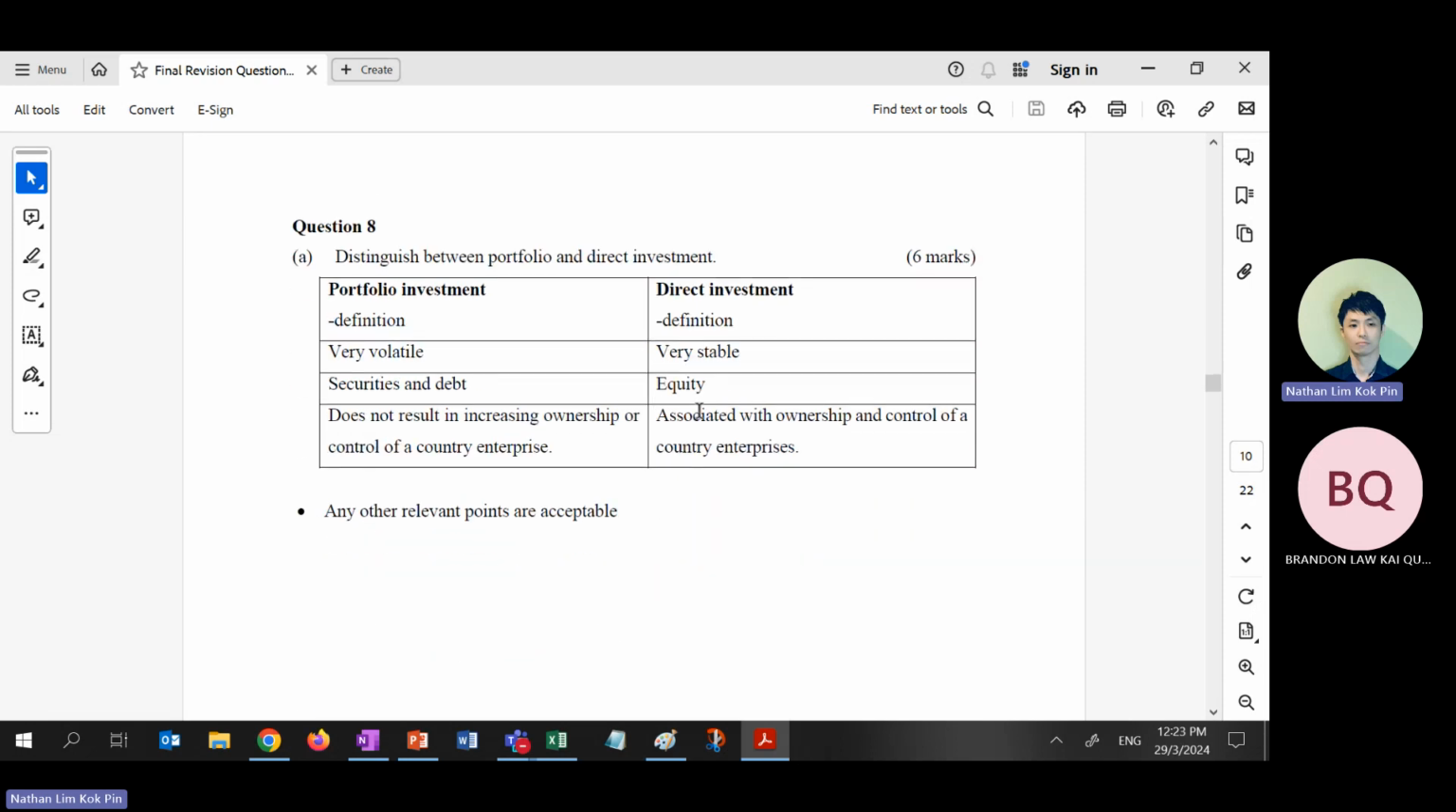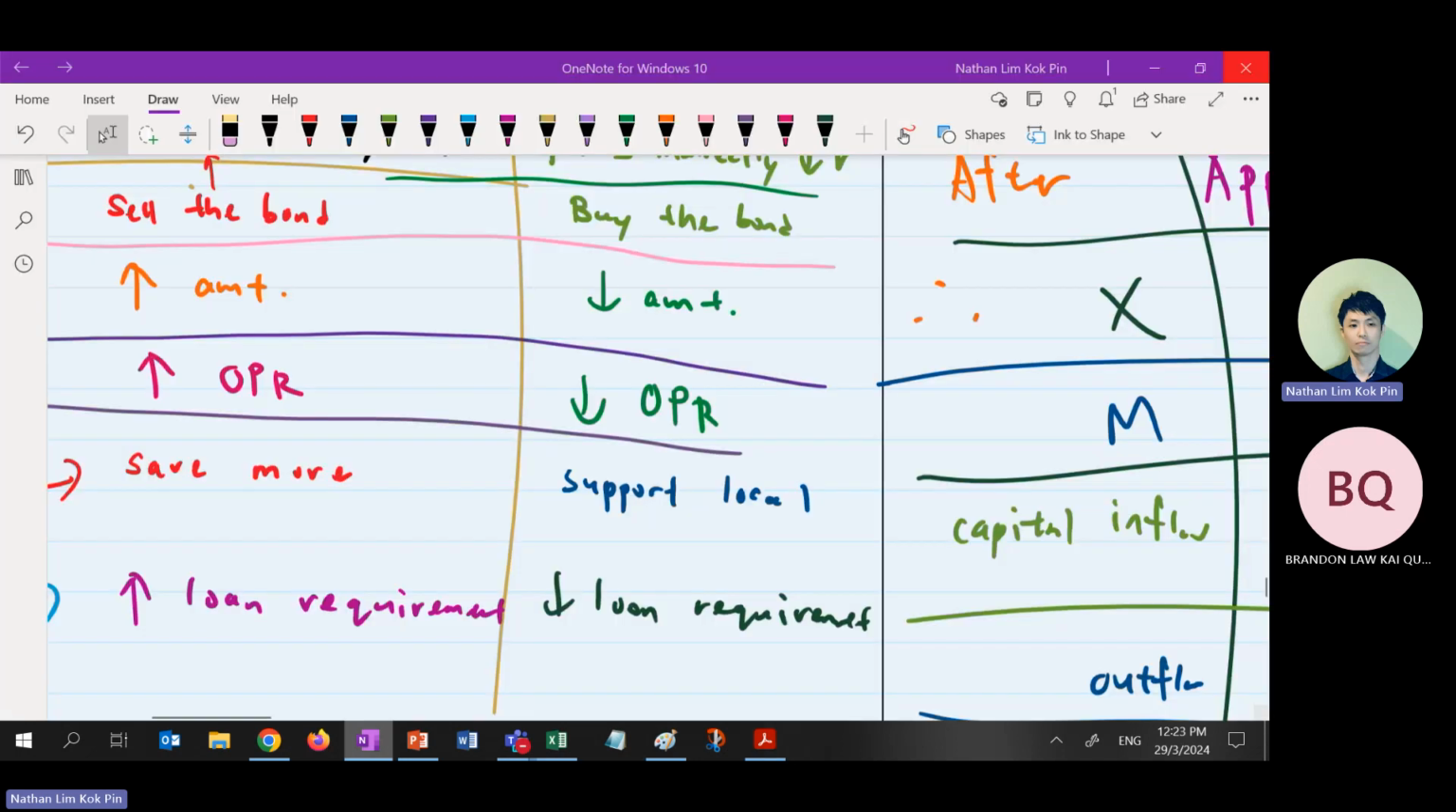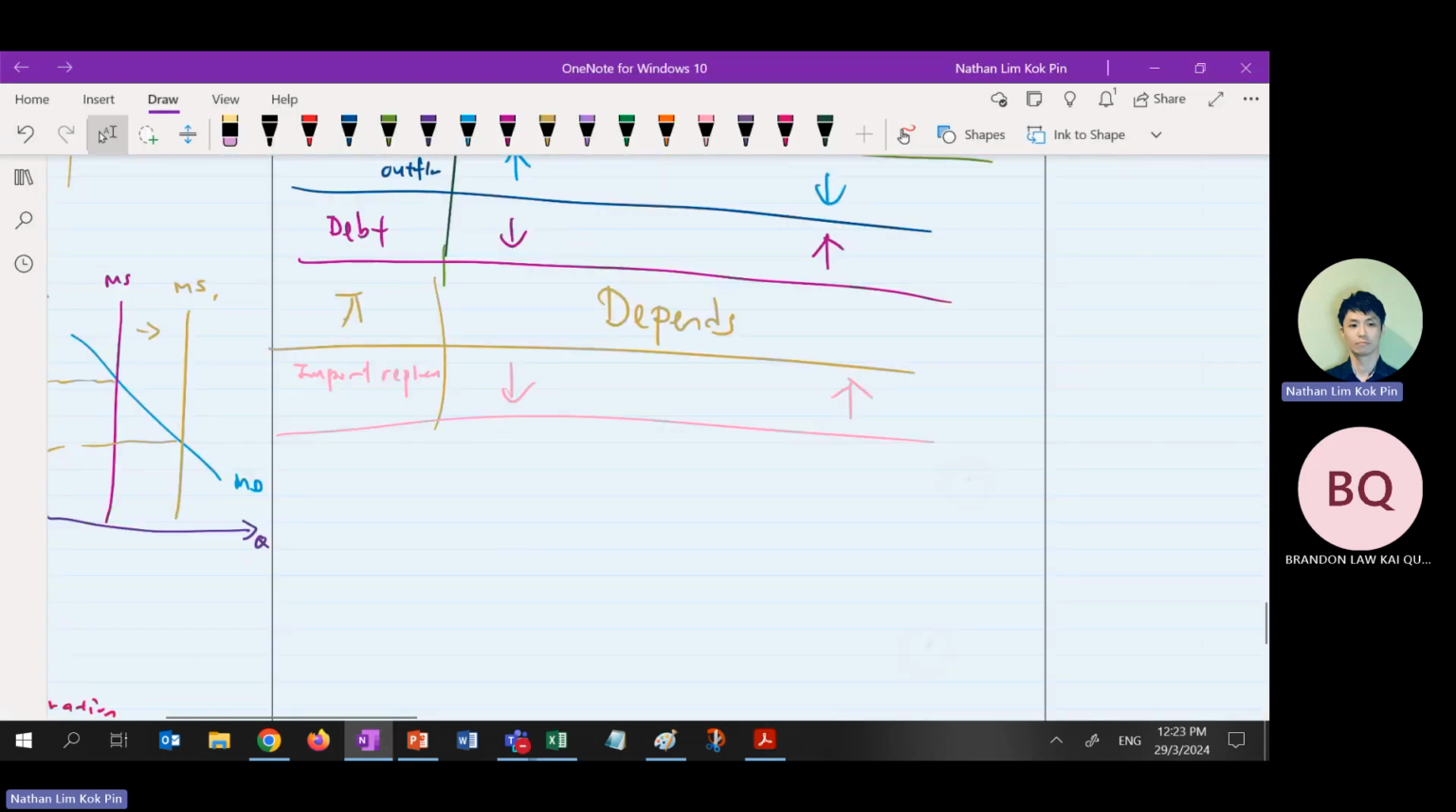Let's skip. This one, distinguish. Another thing. Although our answer is like that, please don't do like that for me. You know what your senior do? You know what your senior do for me?